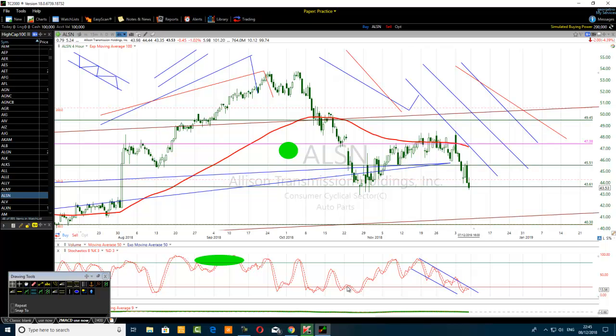So, in fact, generally speaking, if the stochastic is overbought on a higher time frame, for instance, on the daily chart, but on the hourly time frame the stochastic is oversold, one should give priority to the bullish signal, because overbought means that the price is at a resistance level. So now we highlight that resistance on the daily chart. We watch whether the oversold on the hourly time frame will break that resistance. If it breaks it, then we buy.